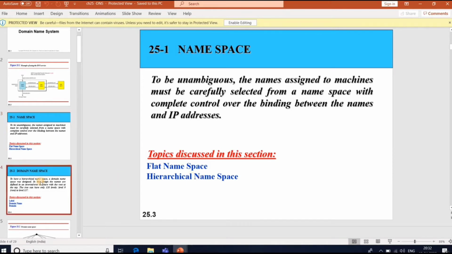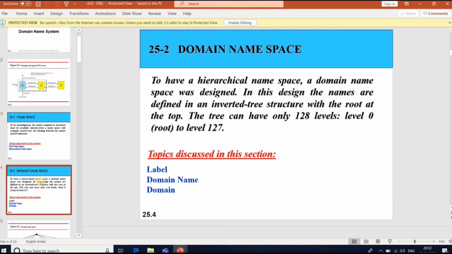Next one is the domain name space. What is the domain name space here? It is also called a hierarchical namespace. Names are defined in an inverted tree structure with the root at the top. The tree can have only 128 levels. Level 0 is called the root, up to level 127.